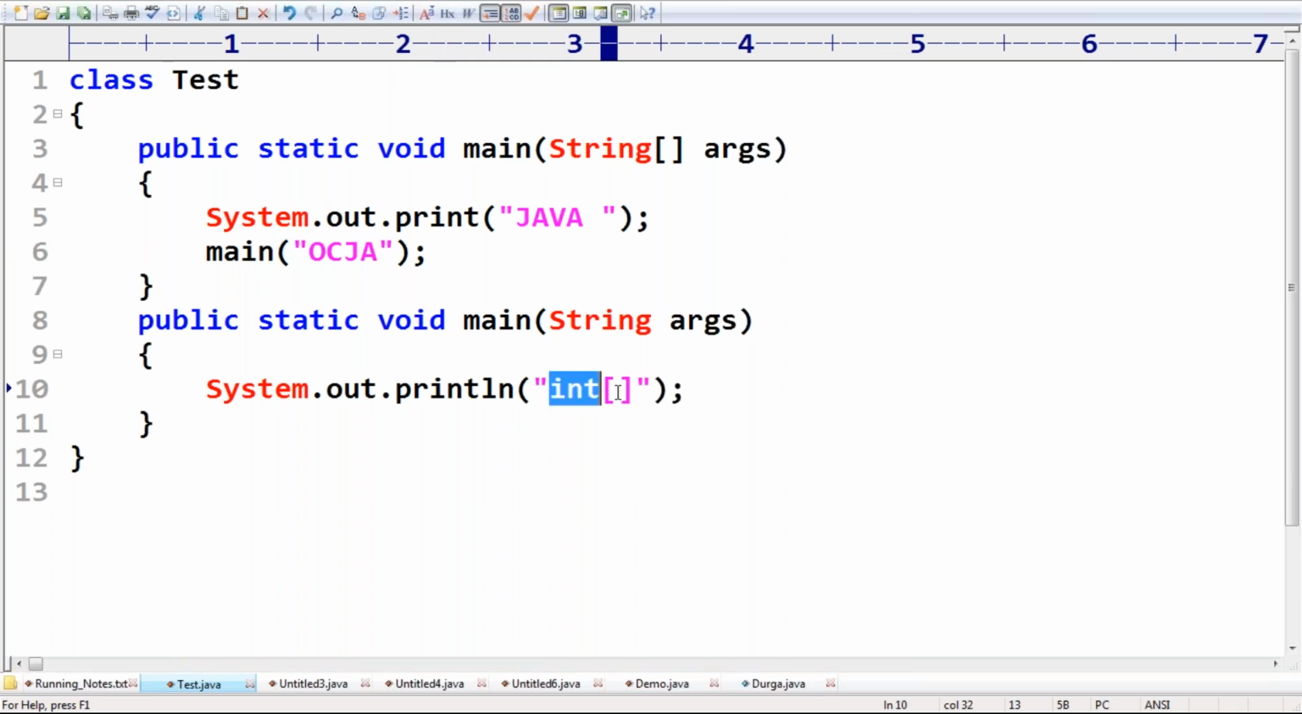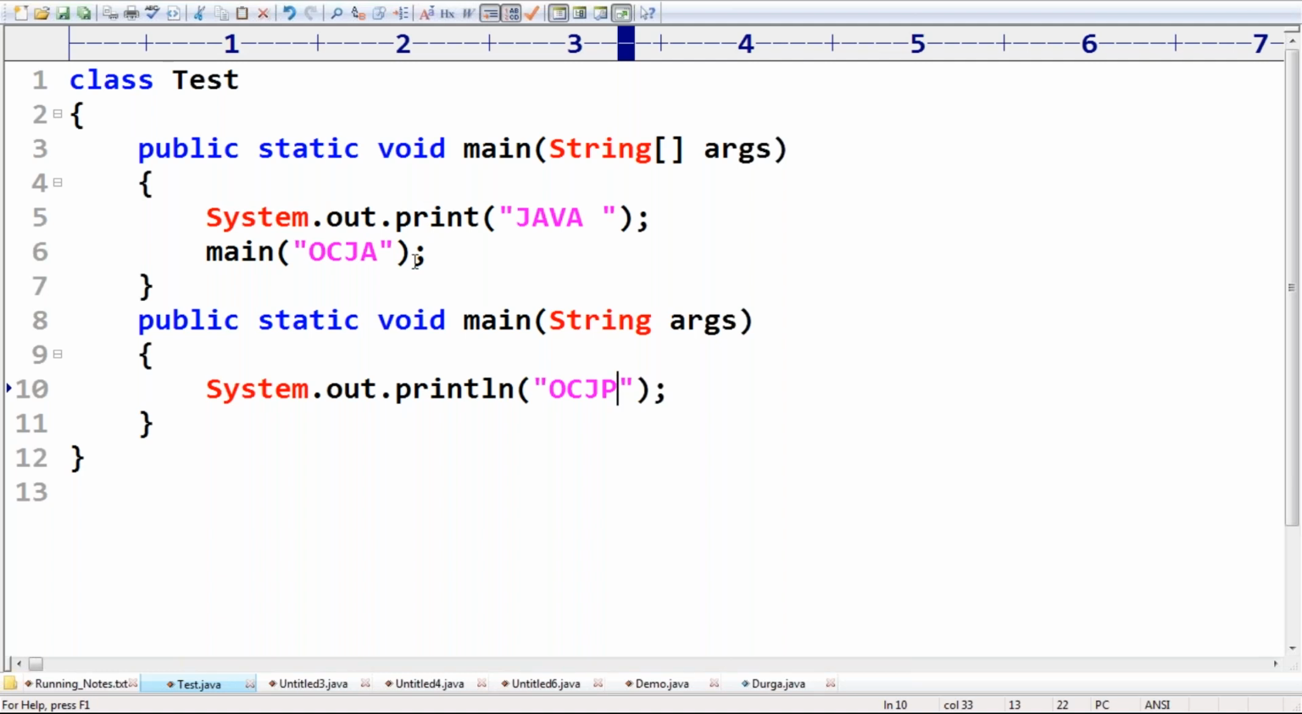Now here I'm trying to print OCJP. That's all. So we observe public static void main(String[] args). System.out.print Java. I'm trying to call OCJA and OCJP, like this I'm taking. Can you please confirm what is the answer we are going to get if I run this code?